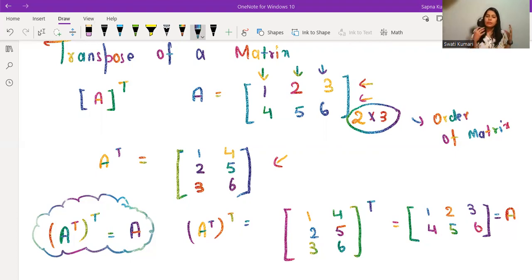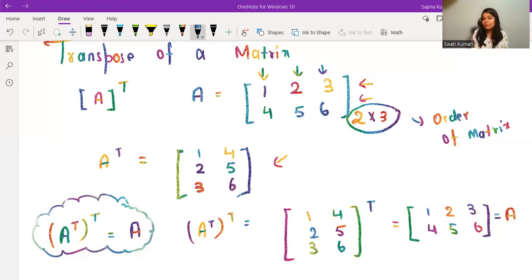Along with that, I will also tell you some important properties of multiplication in matrices. I think I have not left any other thing. If I have, I'm going to cover it in the next video for sure.